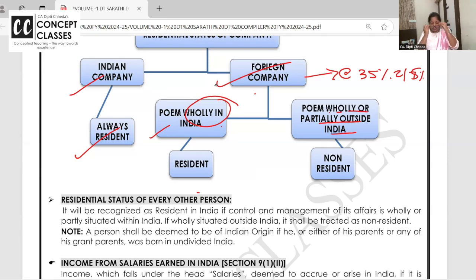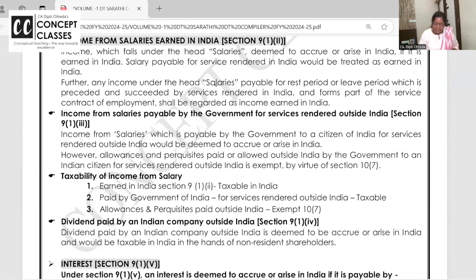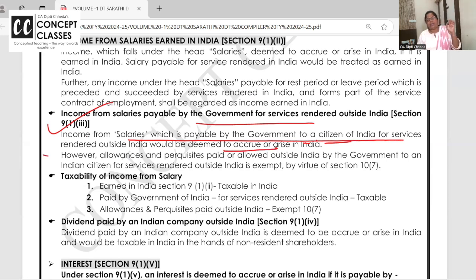Right. Now, if the salary is paid by Government of India, then it is very well taxable in India. But Government of India paying salary outside India also, it will be deemed to accrue or arise in India. Remember Ek Tha Tiger, Salman Khan. Now, some of you must be like, we don't watch Indian movies, Hindi movies.